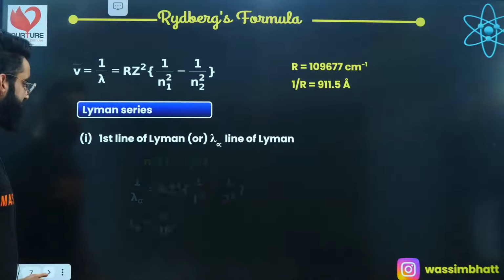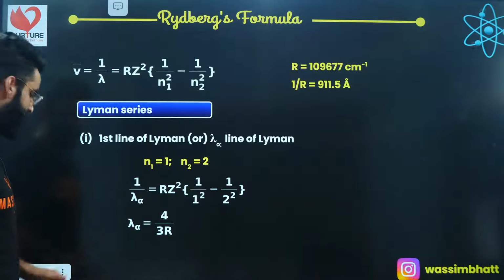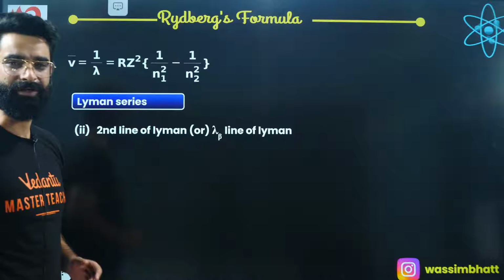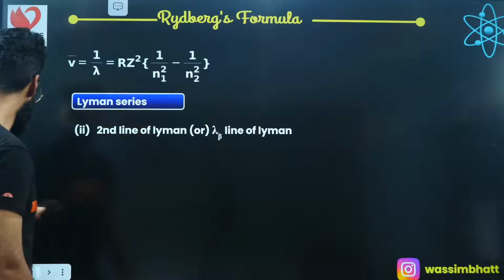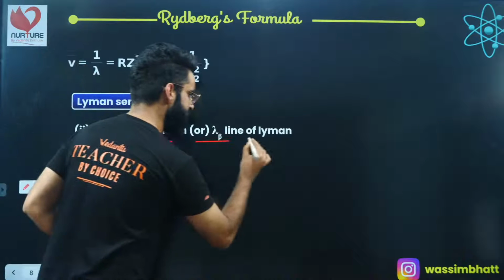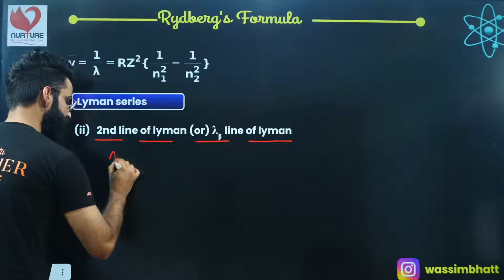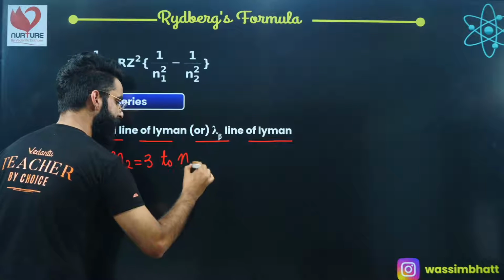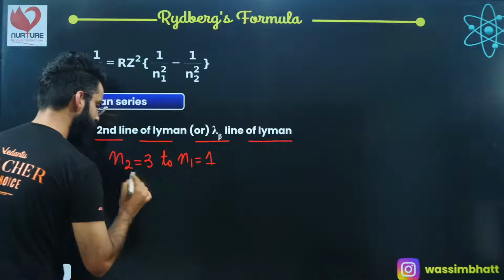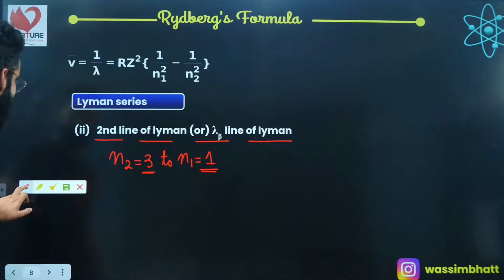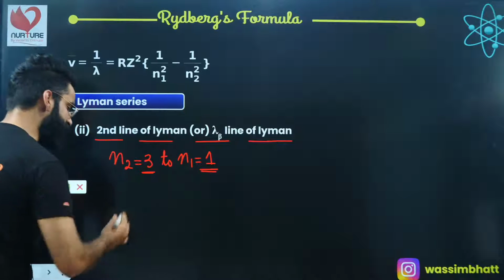All right, so I'm sure this is clear to everyone. This was the first line of Lyman series, the wavelength emitted during the first line. Similarly, let's assume I'm talking about the second line of Lyman series. Second line of Lyman series means the electron is making a transition from shell number 3 to shell number 1. That's something which I'll be calling the second line of Lyman series or H beta line of Lyman series. What is going to be the wavelength emitted in this case?